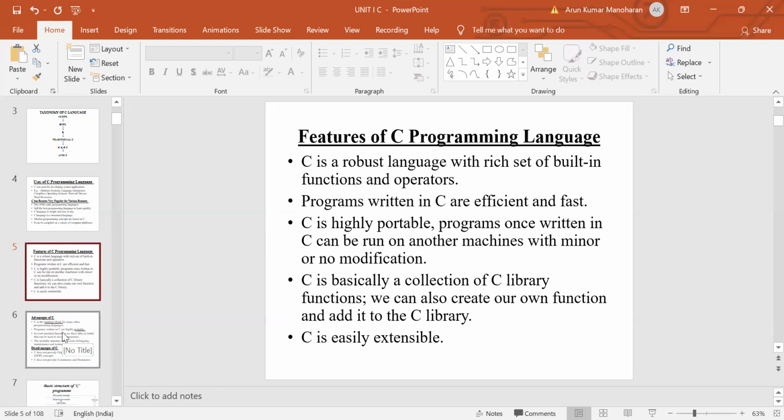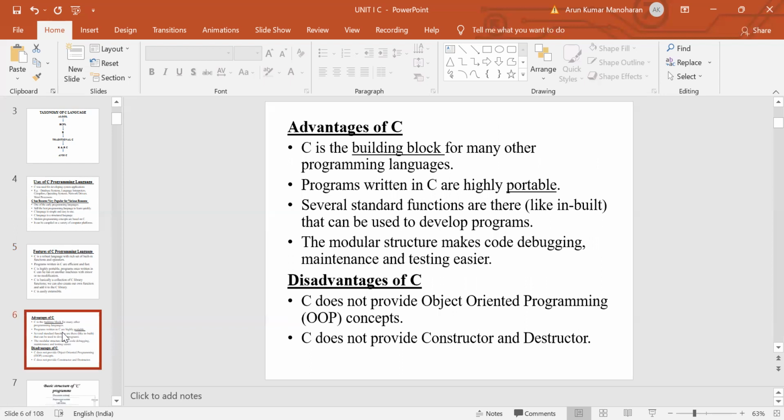Next, advantages of C language. This is one of the building blocks for many programming languages. This language was developed by Dennis Ritchie. Based on the C language, C++ was developed, and then Java. These two, C++ and Java, are object-oriented programming languages. Programs written in C are highly portable. Portable means easily movable.